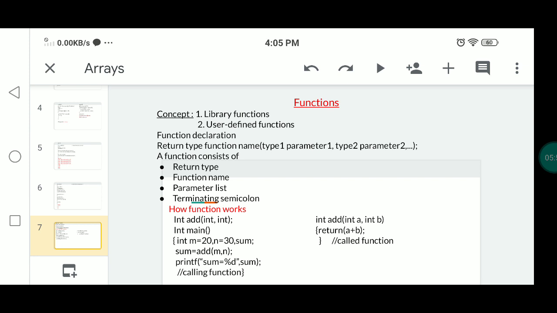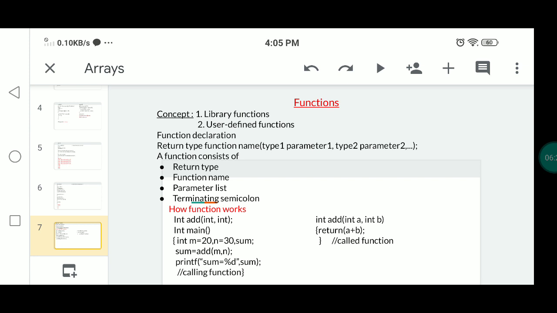Why are we using the functions? There are two important points here. There are two types of functions in the C language: one is the library function, another one is the user defined function.